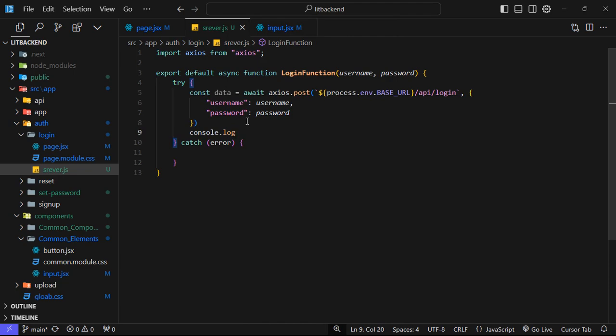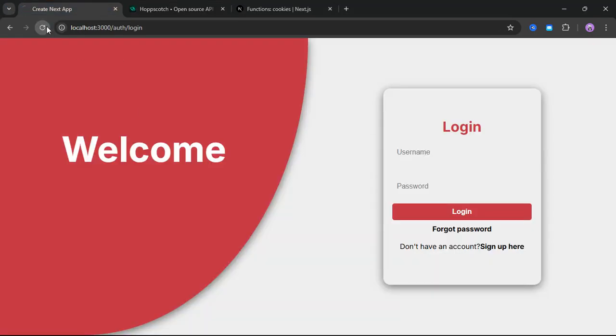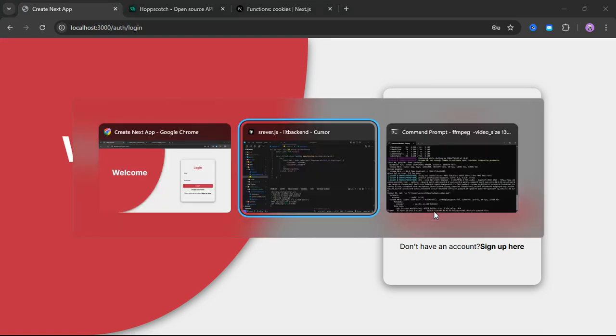Now if I format it and console.log data, and then refresh and try to log in. Let me put the username, that was Vijay, and after that the password, okay, this was the password. If I hit enter, hope it has logged me in.